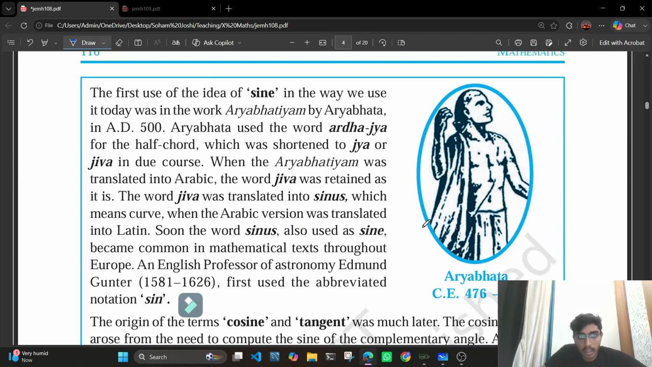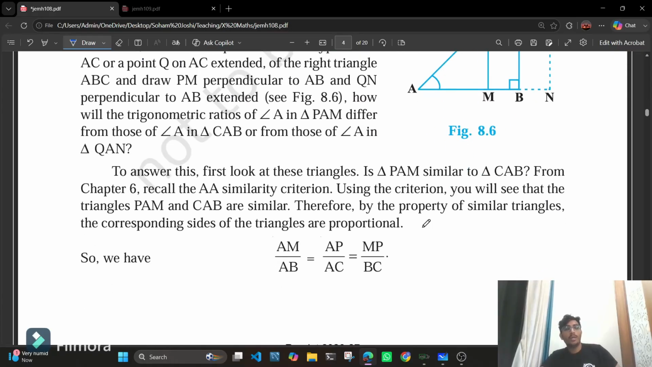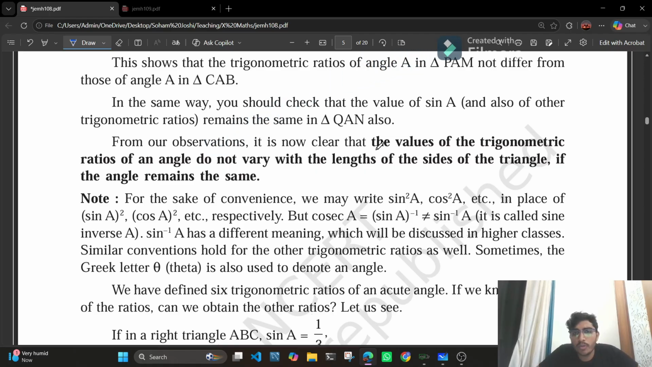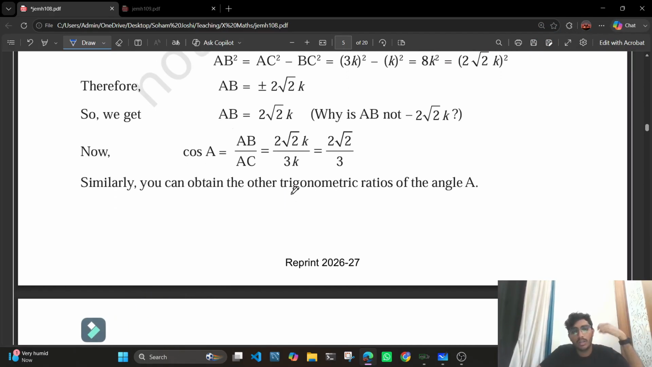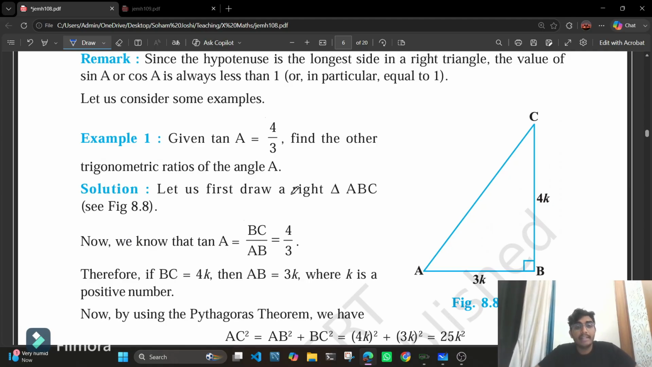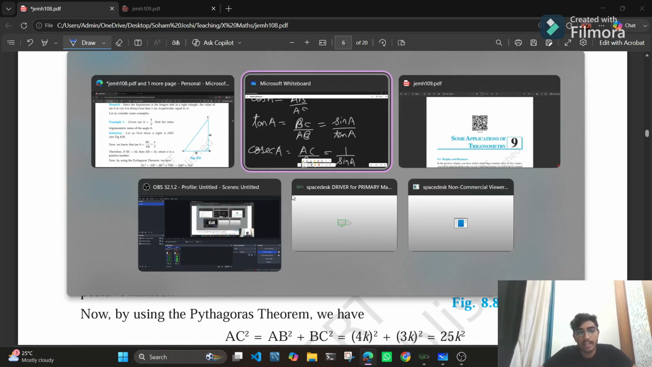Now we are going to learn how to calculate them. So let's take an example. One more thing we need to focus on is that the values of trigonometric ratios of an angle do not vary with the lengths of the sides of the triangle if the angle remains the same. I hope that's understood. So let's say the example given is tan A is equal to 4 by 3. Find the other trigonometric ratios of the angle A.